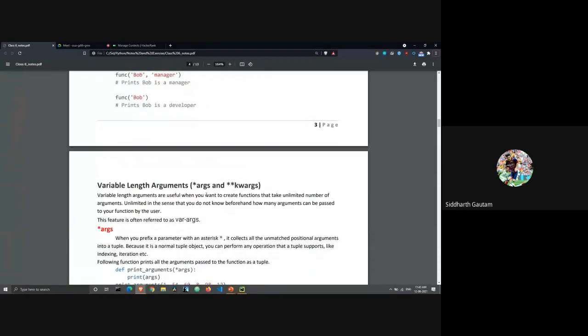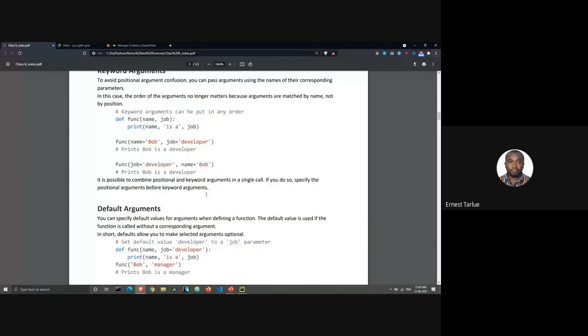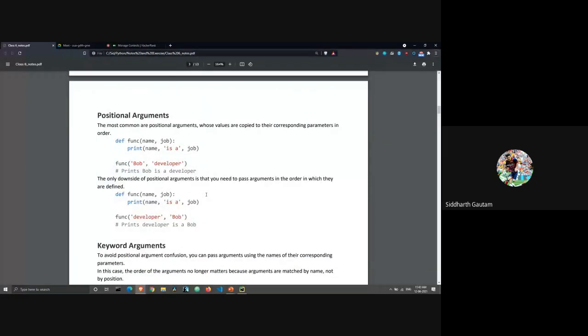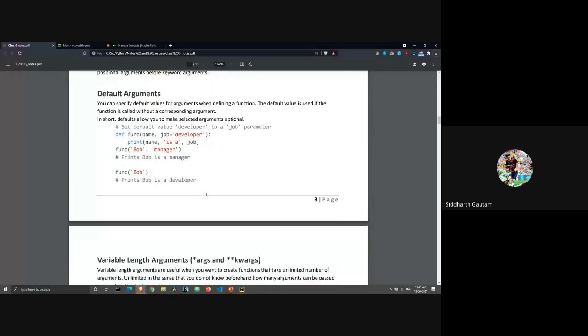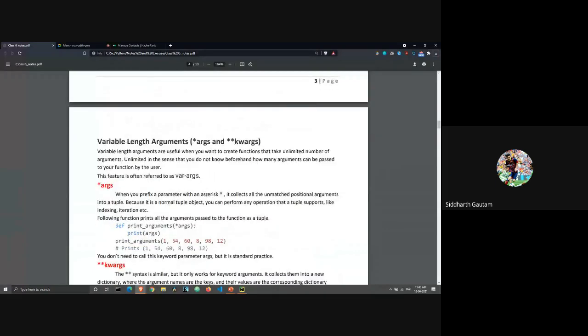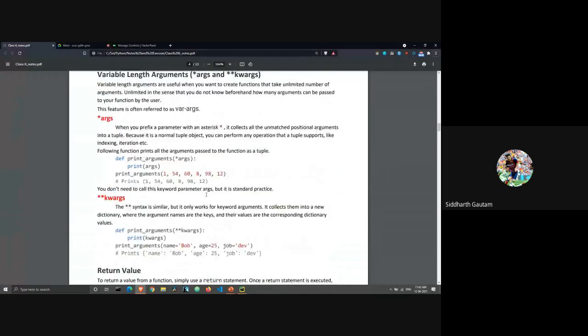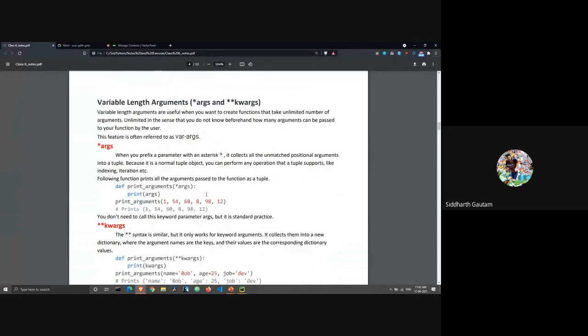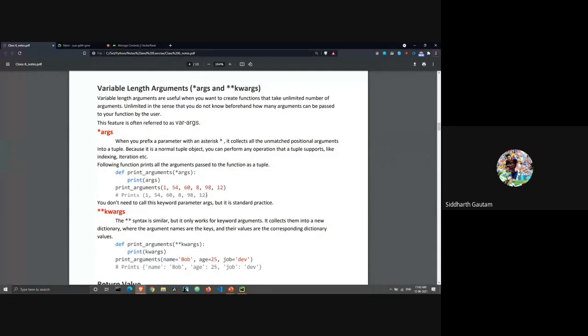Okay, so these were the main three types: positional, keyword, and default arguments. And then we have variable length and keyword variable length. These two are special kinds of variable argument types. Okay, now let's take a look.